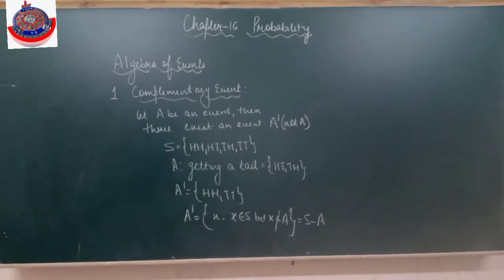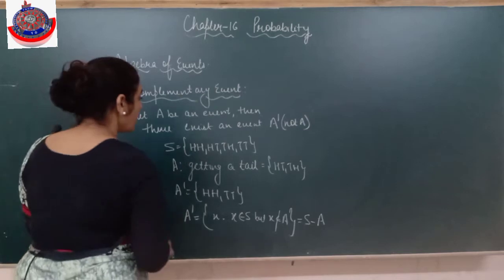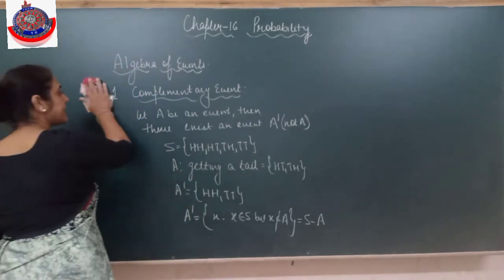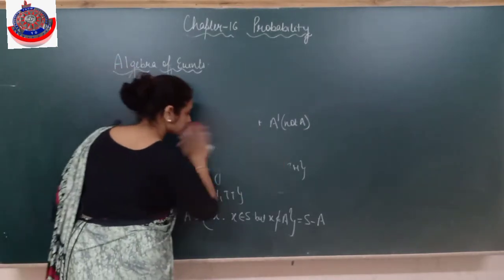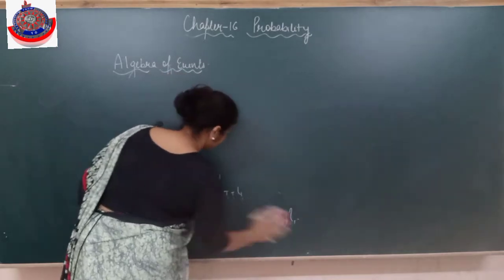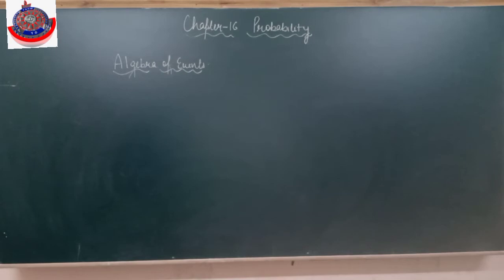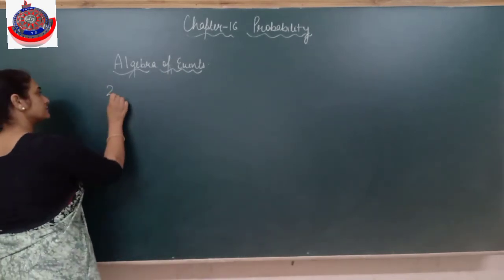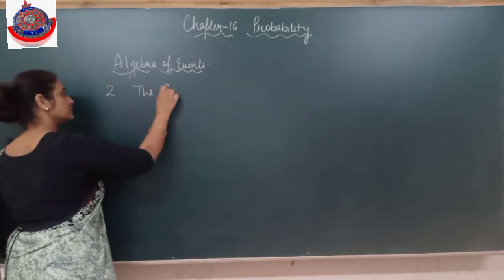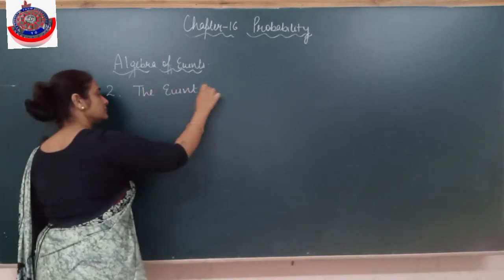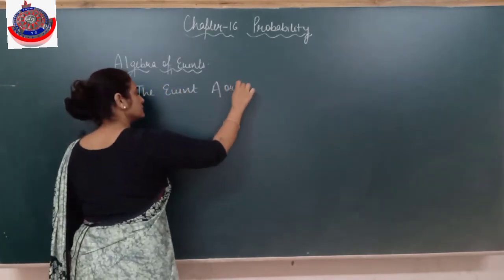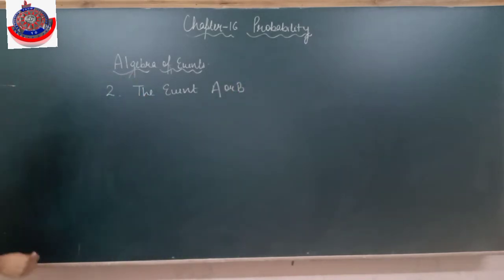I hope it's clear to everyone. Clear? Second is A or B, the event A or B. In sets, you remember union.